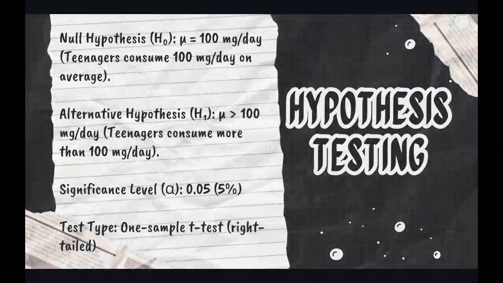So this is the hypothesis testing. My null hypothesis is that the mean is equal to 100 milligrams per day, so teenagers consume 100 milligrams per day on average. The alternative hypothesis is that the mean is greater than 100 milligrams per day, so teenagers consume more than 100 milligrams per day. I'll be using a significance level of 0.05, and the test type will be a one-sample t-test, which is right-tailed.